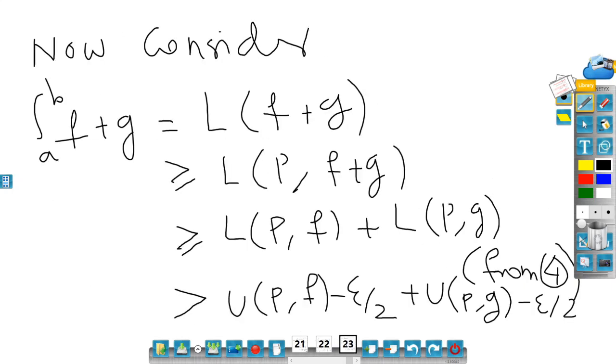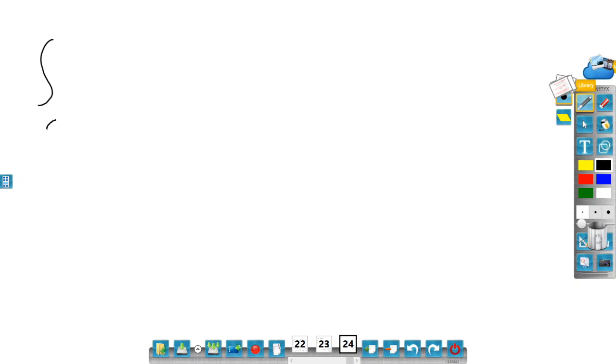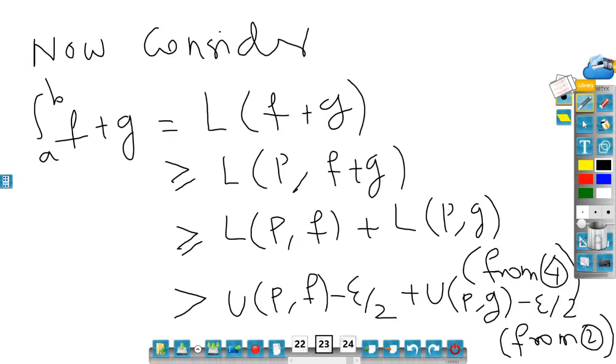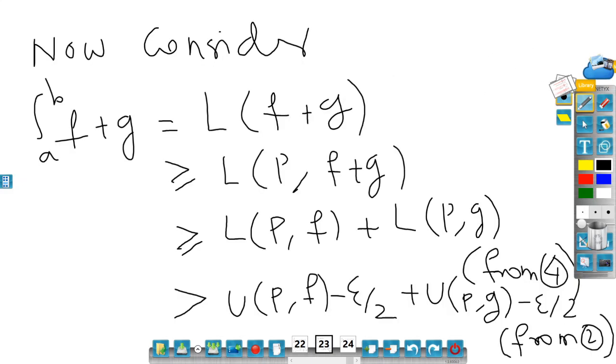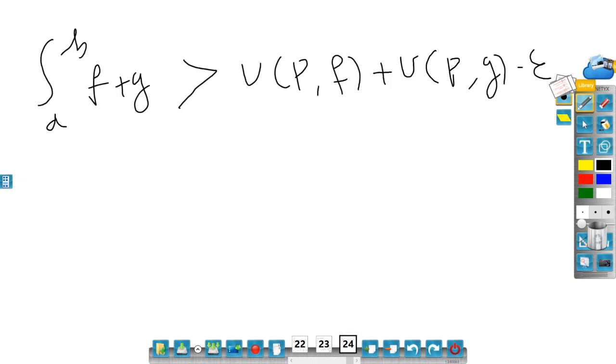So from 2, what I got is that the integral a to b of f plus g is strictly greater than UPF plus UPG minus epsilon. Epsilon by 2 becomes epsilon.